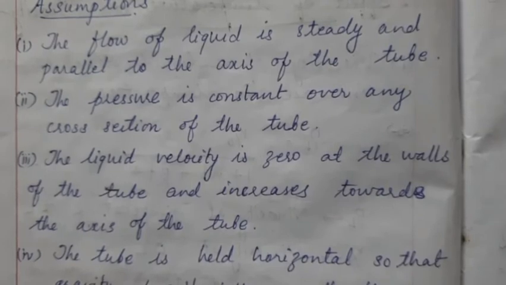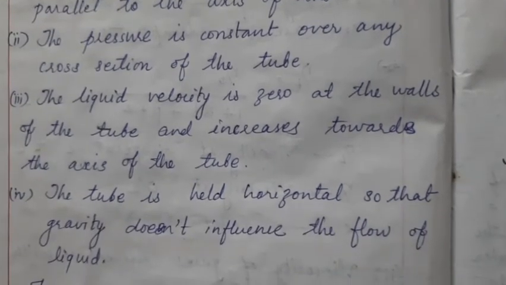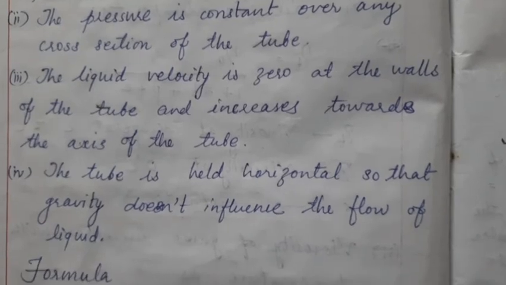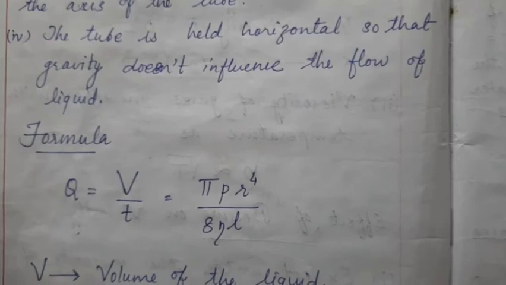And at the center, at the axis, speed is maximum. And the tube should be held straight, horizontal. If these conditions are satisfied, he said the volume of the liquid flowing is pi P r raised to 4 by 8 eta L. So this is an assumption based equation, but it's holding good. So let's consider this equation; no need of any derivation.